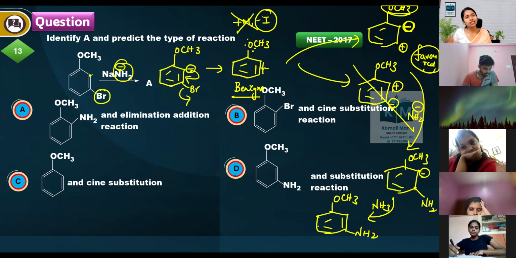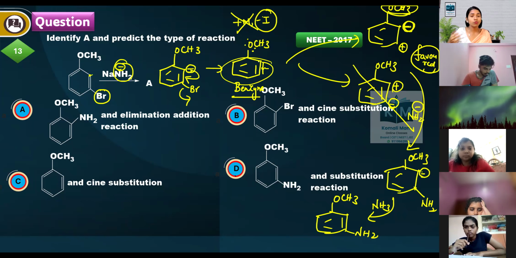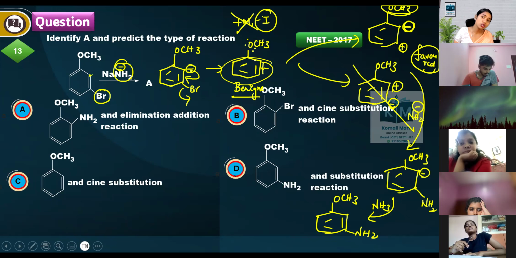So here in this question, the most important part was that in benzene there will be no mesomeric effect, because this benzene is in one plane and that lone pair of electrons is in another plane. It shows only a minus I effect. The carbanion which is formed close to that OCH3 is more stable.